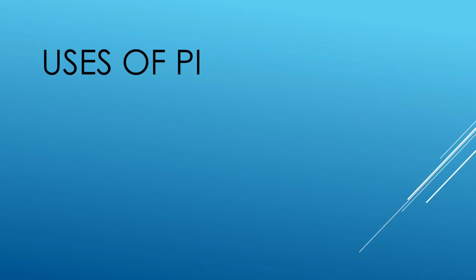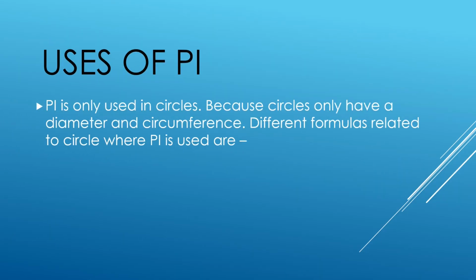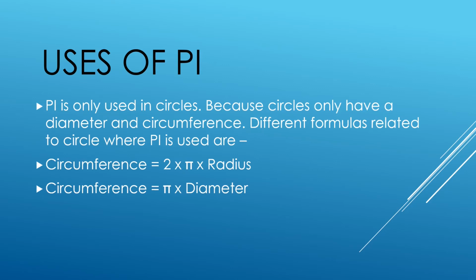Uses of pi. Pi is only used in circles because circles only have a diameter or circumference. Different formulas related to circles where pi is used are: circumference is equal to 2 multiplied by pi multiplied by radius. Circumference is equal to pi multiplied by diameter. Area is equal to pi multiplied by radius multiplied by radius.